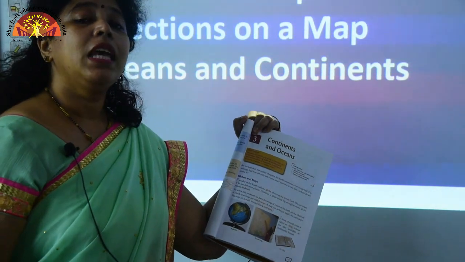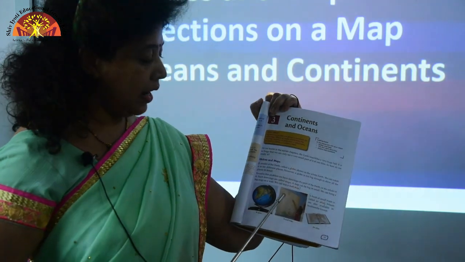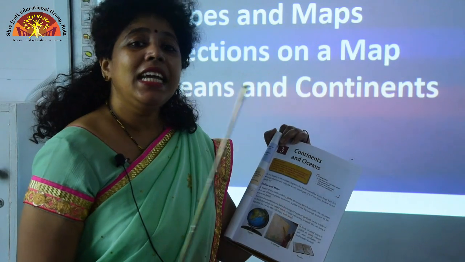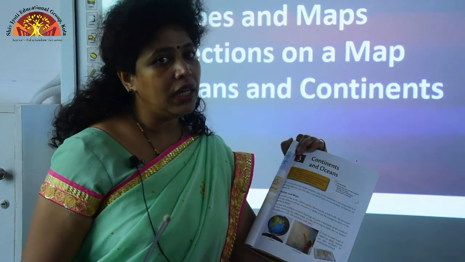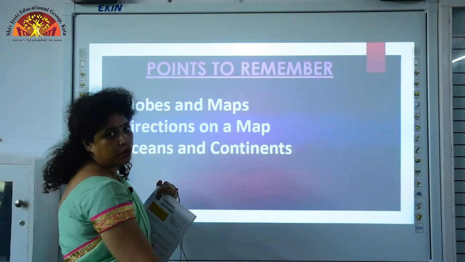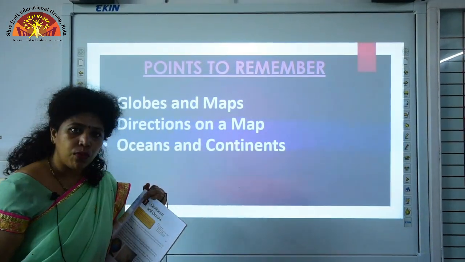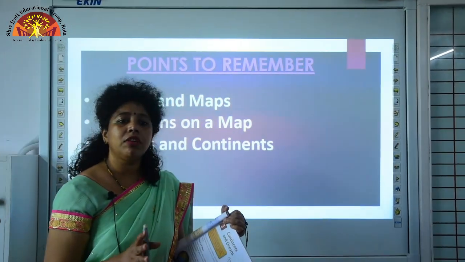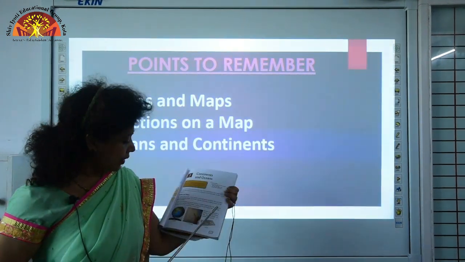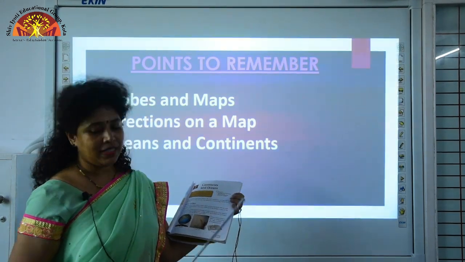Okay? So, if you want to see the places in detail, then you will go and look into a map. So, what is a map? Map is a detailed drawing of the whole earth or part of it, and just as your DG board is put upon a wall, a map that is hung on a wall is called a wall map, and a collection of maps in a book is called an atlas. So, this is an atlas, it is a book of maps and that is an atlas.